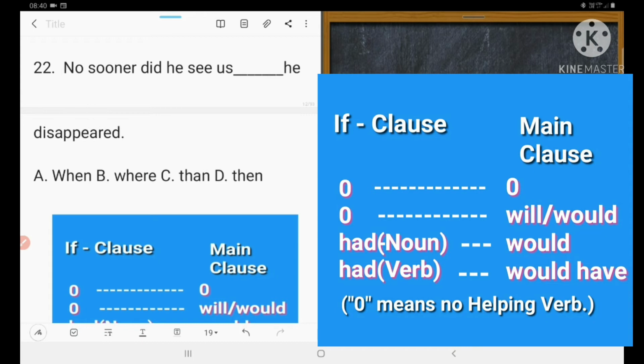No sooner than. So C is correct. No sooner than. Okay. Right.